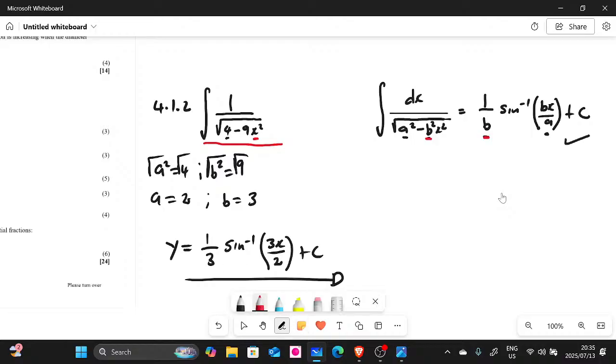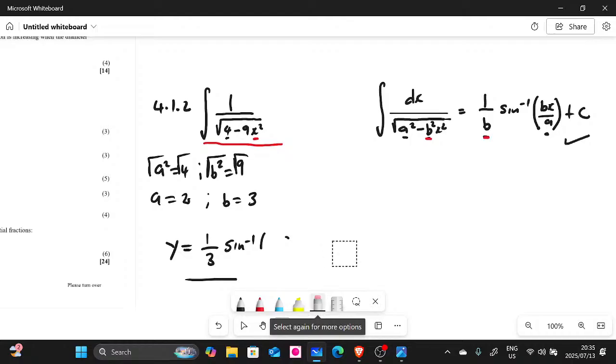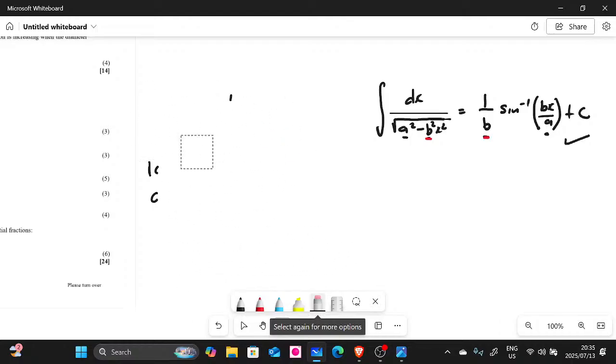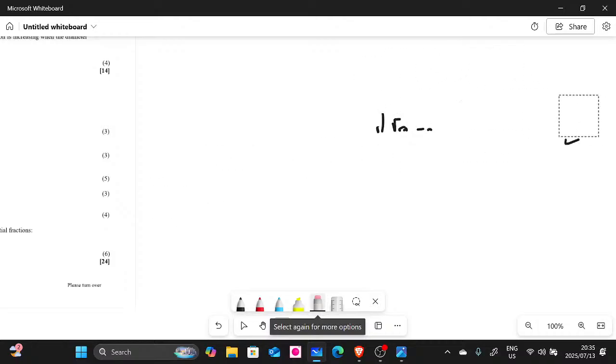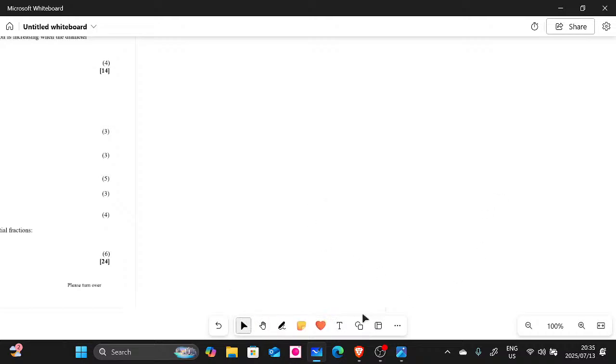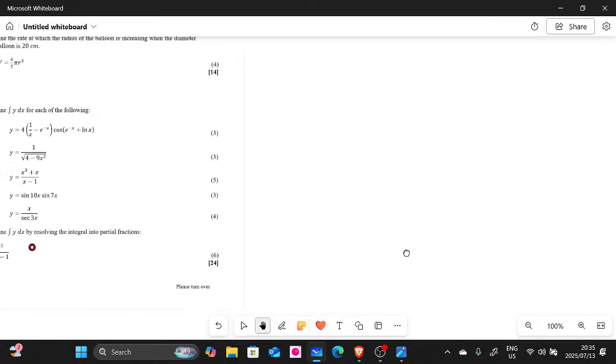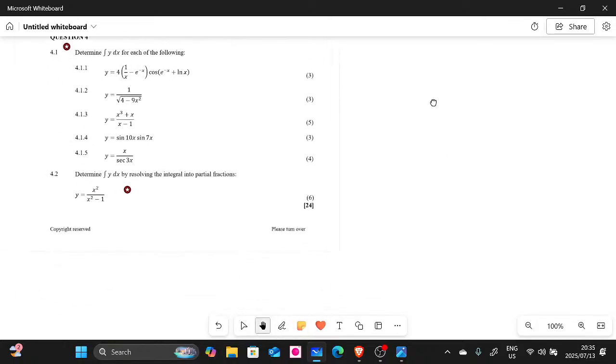While I'm erasing, let me read the comments. Now, someone says something. There's a by parts problem they want us to solve, right? Can I finish what I'm doing here? Then we're going to try to solve that question, Masuku. All right, we're going to try to solve that question. So let me just do these questions here. Please remind me before we finish.